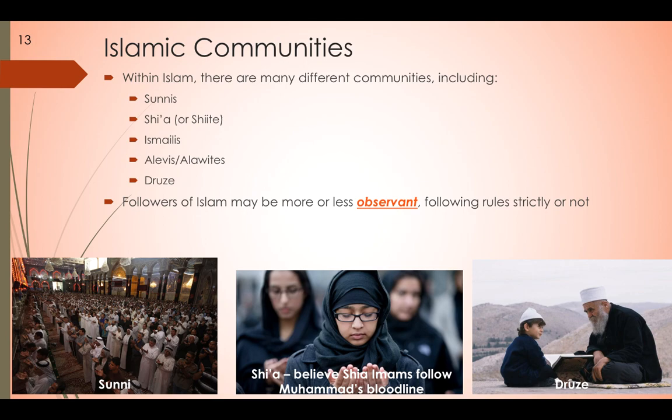Some Islamic communities. Within Islam, there are a lot of different communities, including the Sunnis, the Shia, also known as the Shiite, and the Druze, another important group in Lebanon, in the Middle East. Now, followers of Islam may be more or less observant, meaning they follow the rules strictly or not so strictly.